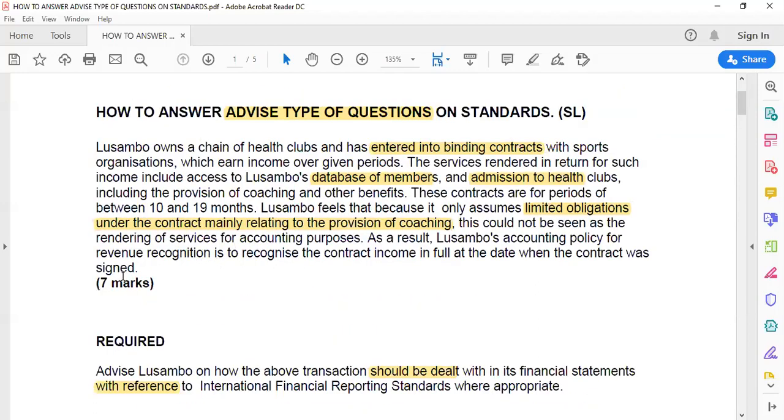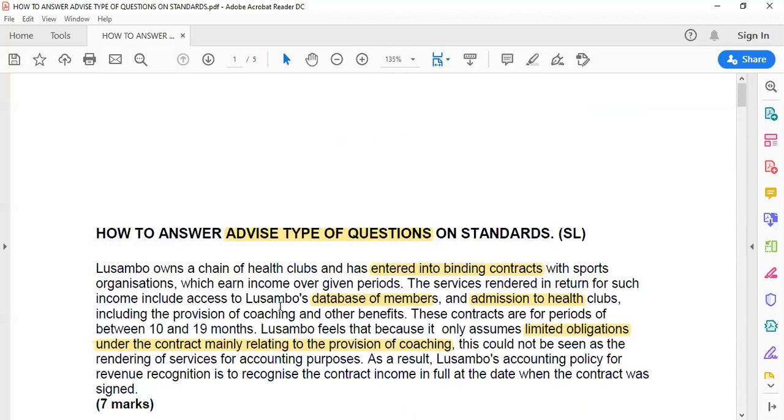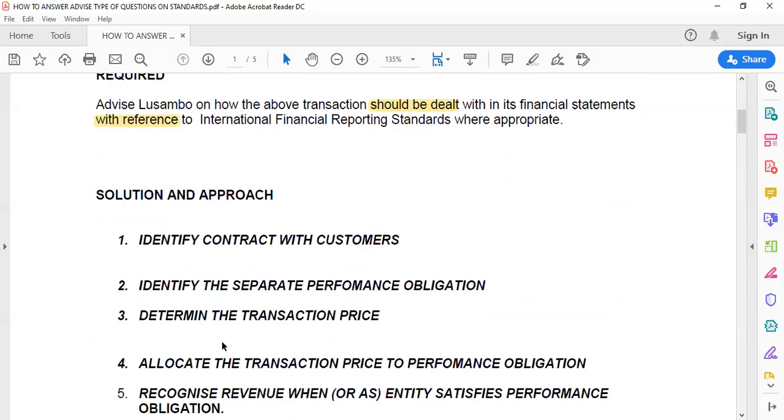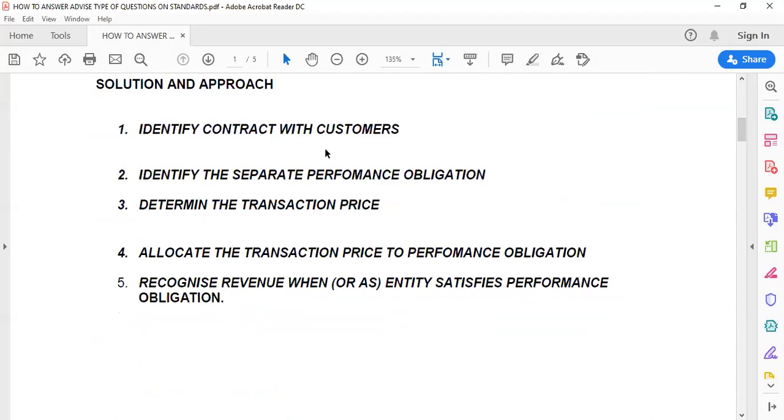No one is recognizing revenue in full at the start, maybe because the price is known. You have to make a lot of common sense for you to pass these papers. Look at step number 4. So we've seen that Lusambo has fulfilled 2 steps. Step number 1, this step has been fulfilled, yes. And step number 3 has been fulfilled. The transaction price is there. Now, where Lusambo PLC is not doing fine is in step number 2, step number 4, and step number 5. And that is your basis for your arguments.